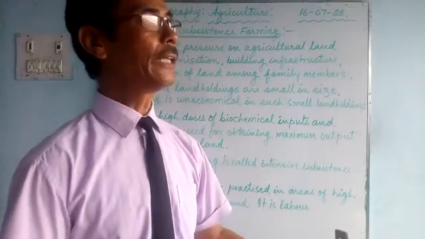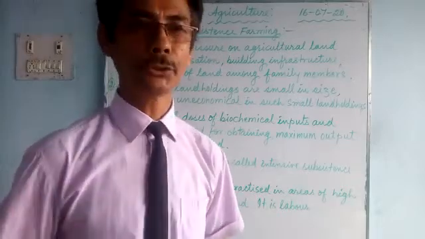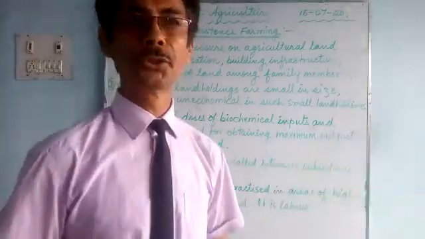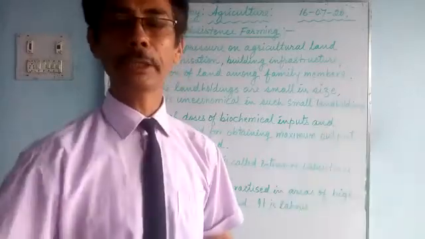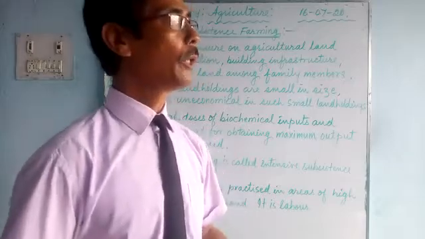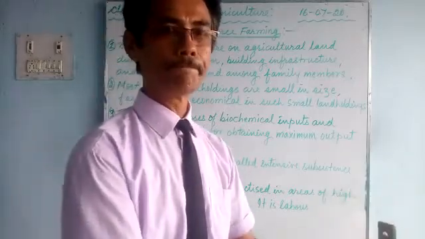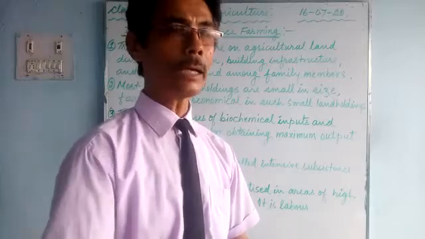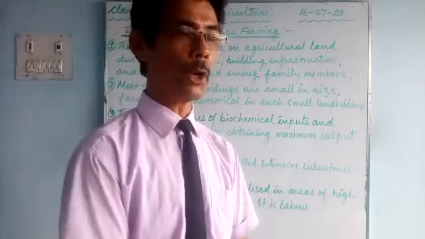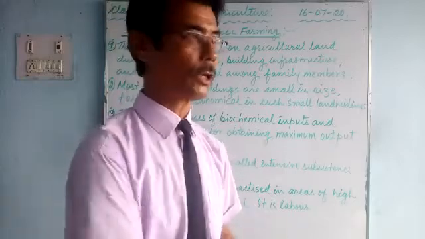So the land is being occupied for the construction of houses, roads and other infrastructure. The land is very limited and is becoming smaller and smaller. There are other factors too, and we'll talk about them.